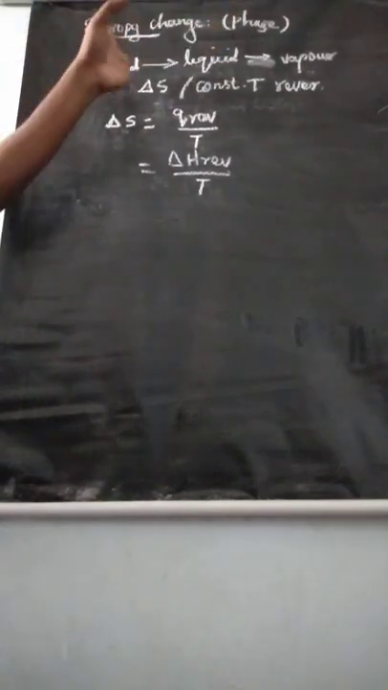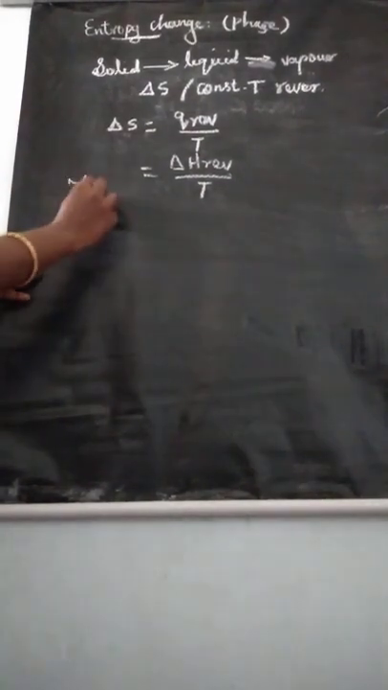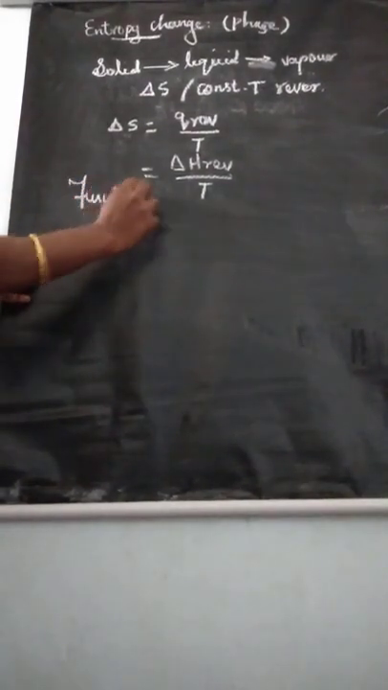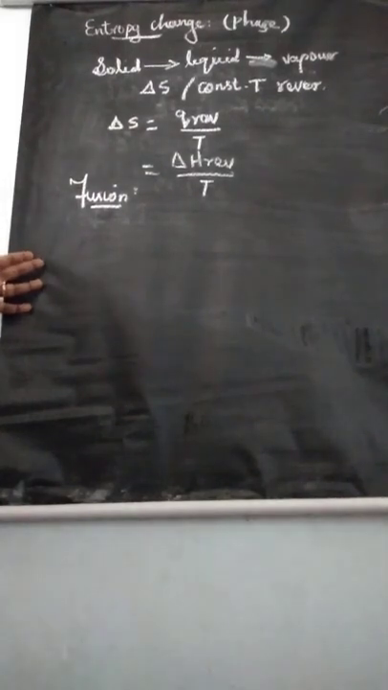Understand? So listen, your topic is entropy change accompanying change of phase. Change of phase means solid to liquid, liquid to vapor. Here we can learn three basic topics. One is entropy of fusion.